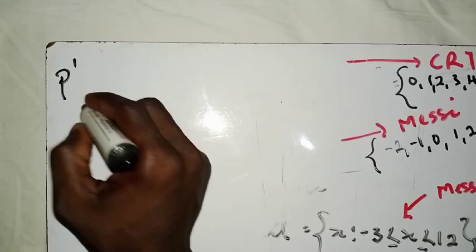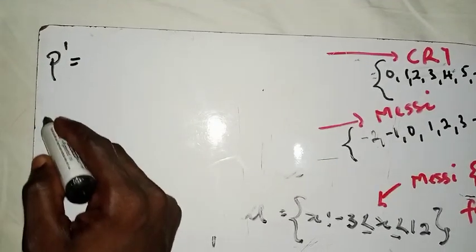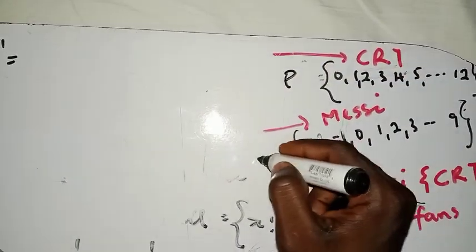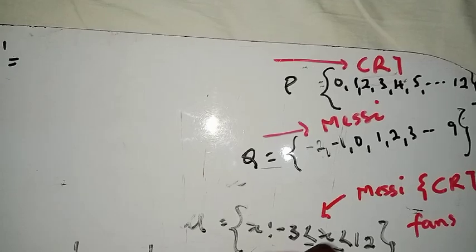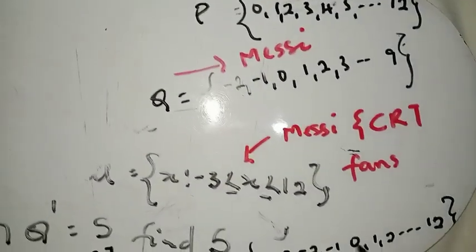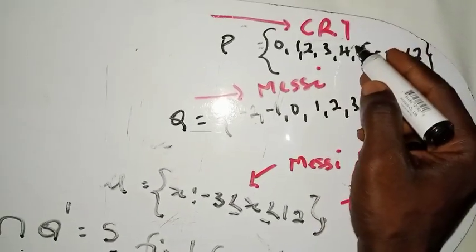Now, the meaning of this P prime here, right? We call it P prime or P complement. You see, this P here was the set of the CR7 fans, right? So let's name this P, and this is Q, right? P prime here means that anybody that is a football fan, but you are not a fan of CR7. Does it make sense?